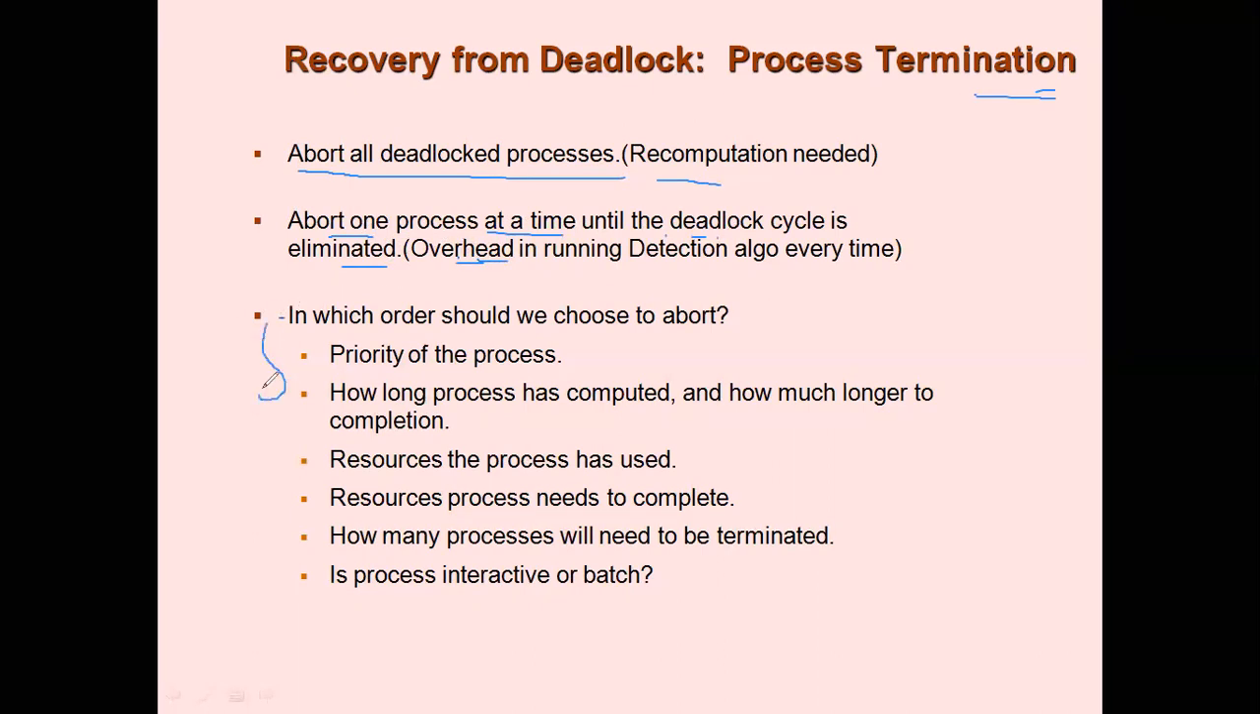Now, in what scenarios should you terminate a process? You cannot terminate a process just like that, right? So there are some criteria that you need to follow, or the order in which the process should be chosen to abort. Which process should be chosen to abort? So you need to decide on the priority. If the priority of a process is high, then you should not abort it. The processes with lower priority should be aborted.